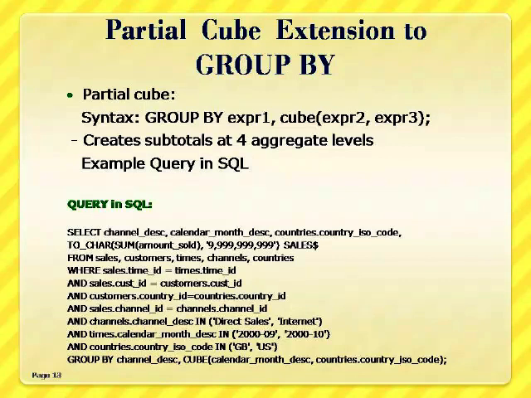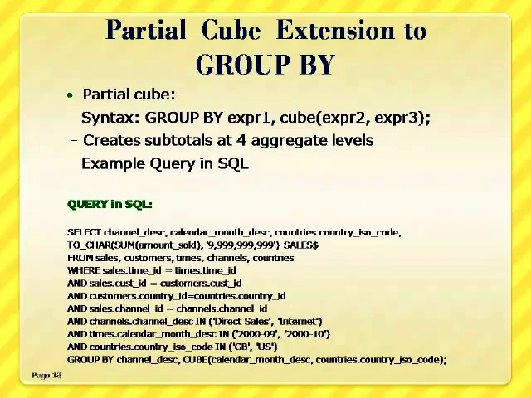Partial cube resembles partial rollup in such a way that it can limit it to certain dimensions and precede it with columns outside the cube operator. In this case, the subtotals of all possible combinations are limited to the dimensions within the cube list given in the parenthesis, and they are combined with the preceding items in the group by list. Now I will demonstrate the partial cube computation using SQL.